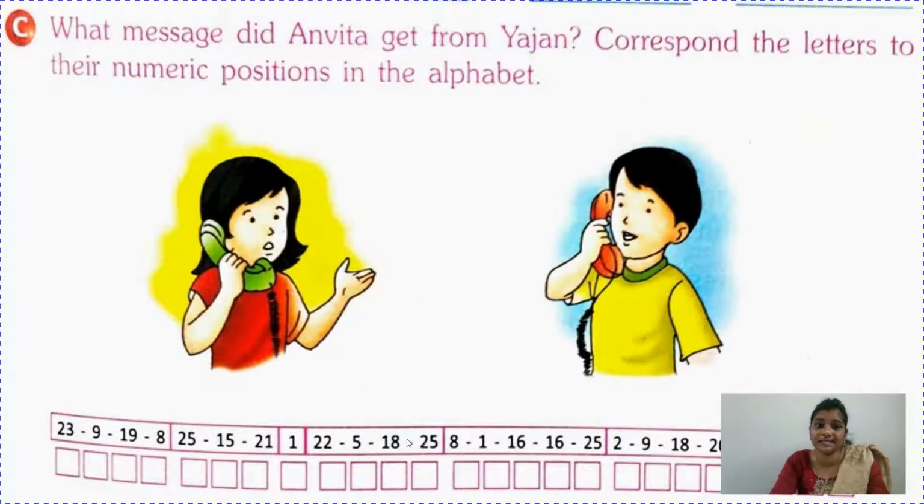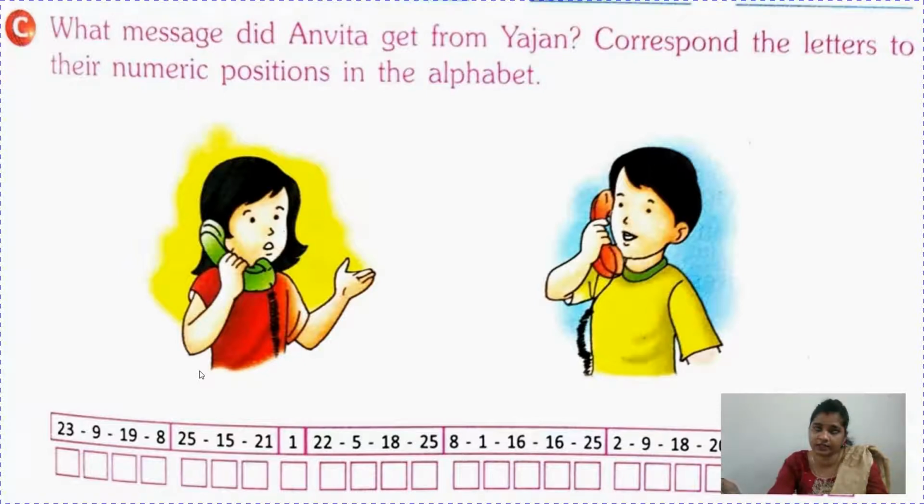Now see, what message did Anvita get from Yazin? Correspond the letters to their numeric position in the alphabet. See, they are talking on a phone and Anvita is giving some message to Yazin. So let's see. Children, from A to Z, we know 26 alphabets are there. A comes in the first position, B in the second, C in the third, D in the fourth and so on. Z comes in the 26th position.